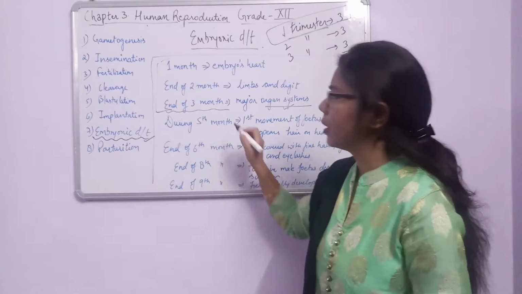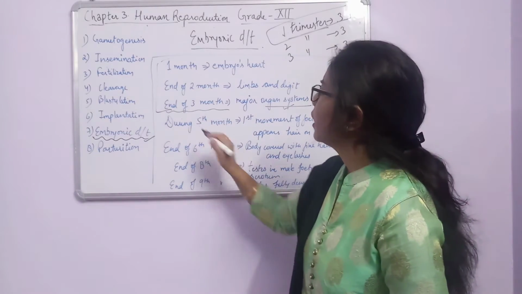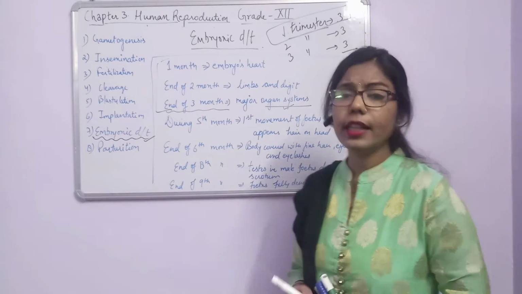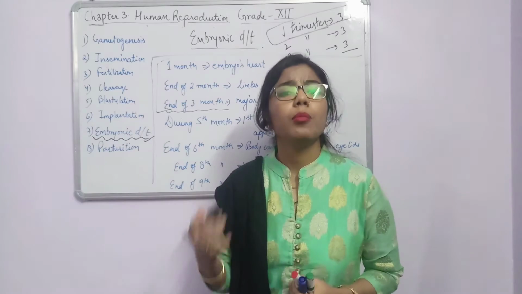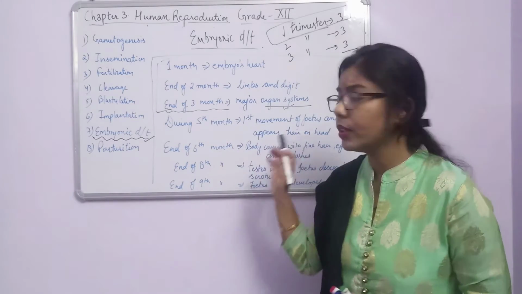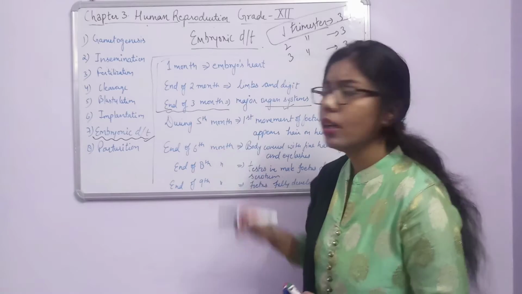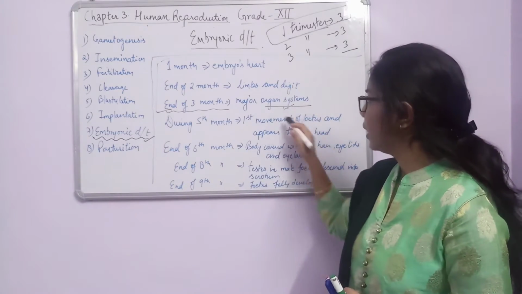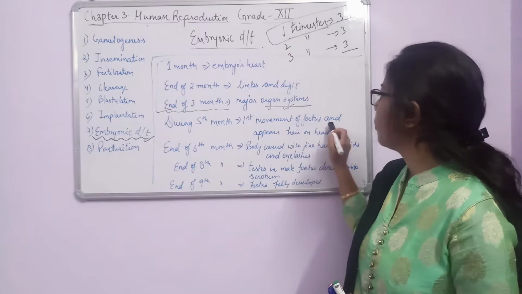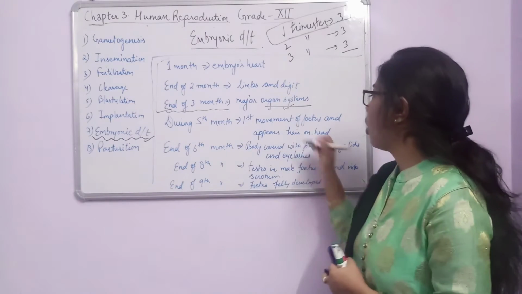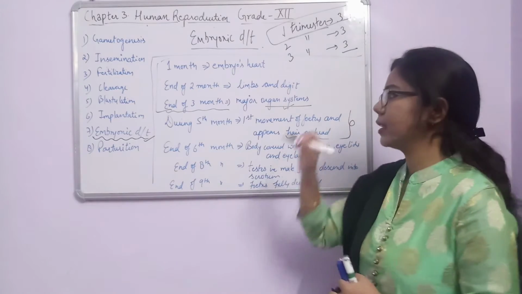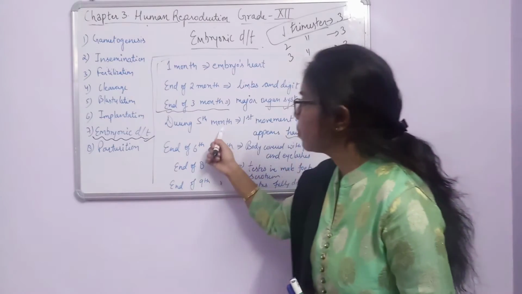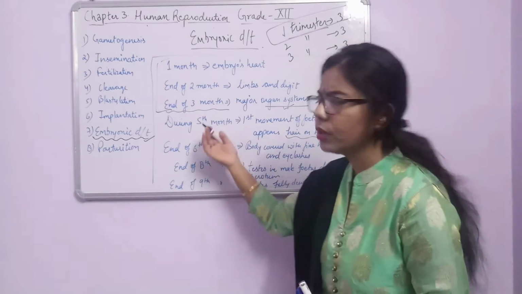During the fourth month there are no major changes. In the fifth month you will see the first movement of the fetus. It is said that it is very important that the baby should move. So we can observe these things during the end of the fifth month. There will be some movement of the limbs as well as digits, so movement of the fetus, and hair appears on the head. This is very important from the examination point of view: movement of the fetus can be felt during which month? During the end of the fifth month or during the fifth month.